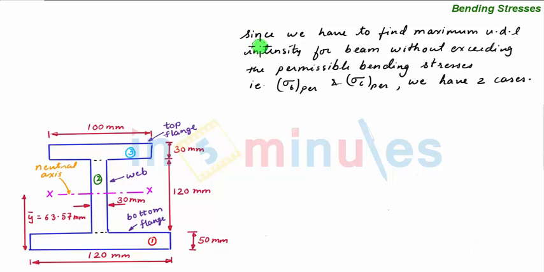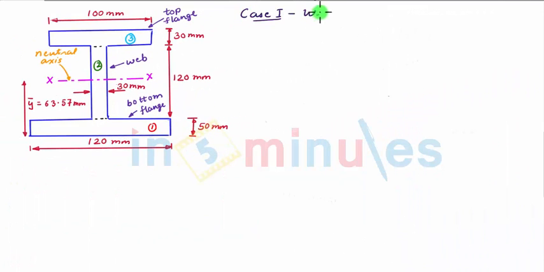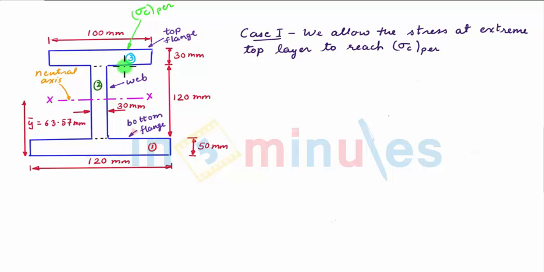Now, since we have to find the maximum UDL intensity for the beam without exceeding the permissible bending stresses, which are sigma T permissible and sigma C permissible, we have two cases. Case 1: we allow the stress at the extreme top layer to reach sigma C permissible, since for sagging moment the part of the section above the neutral axis is subjected to compression and it is maximum at the extreme top layer.